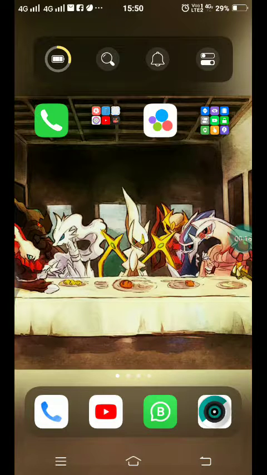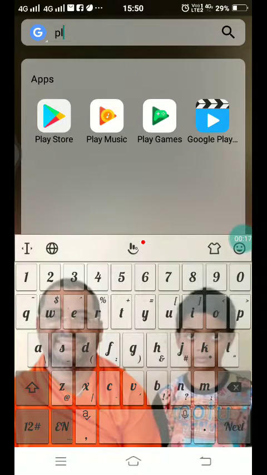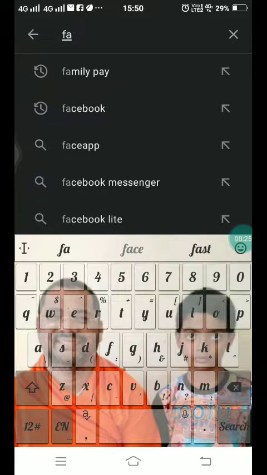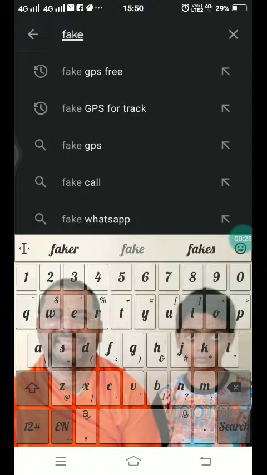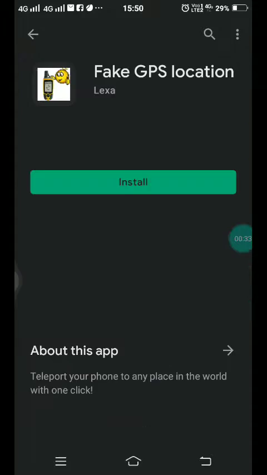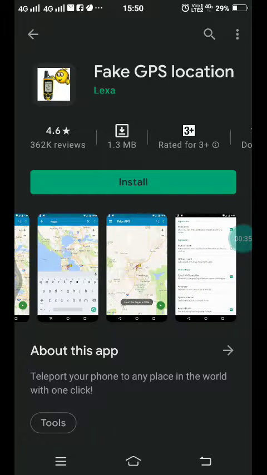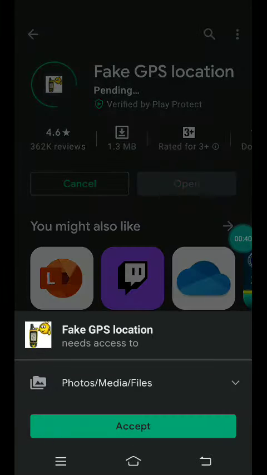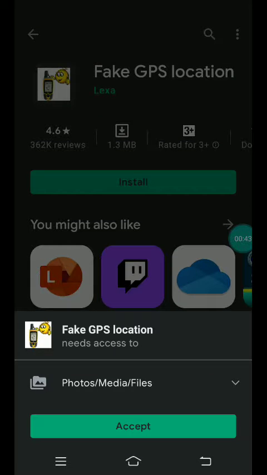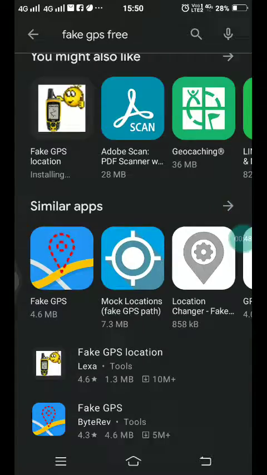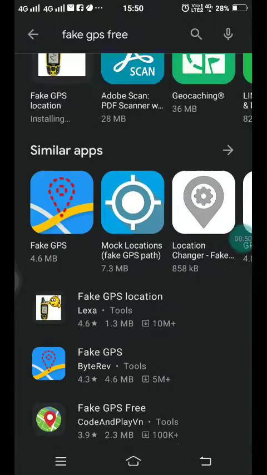First, go to your Play Store and search for fake GPS free. When you go, you can download a fake GPS location app. I will download two apps. You can download this also. Otherwise, I'll show you one more app. It is very easy.